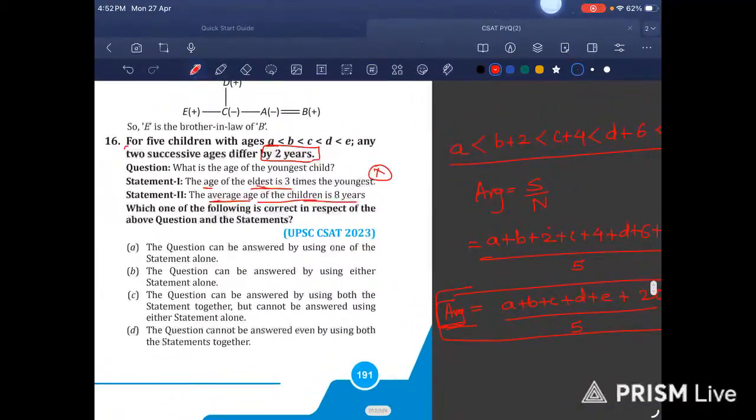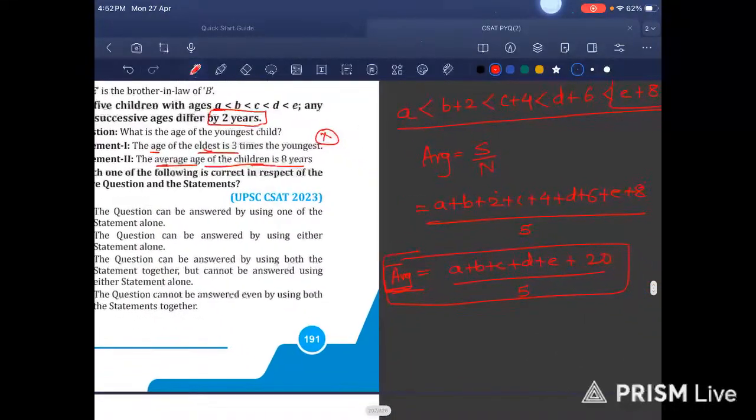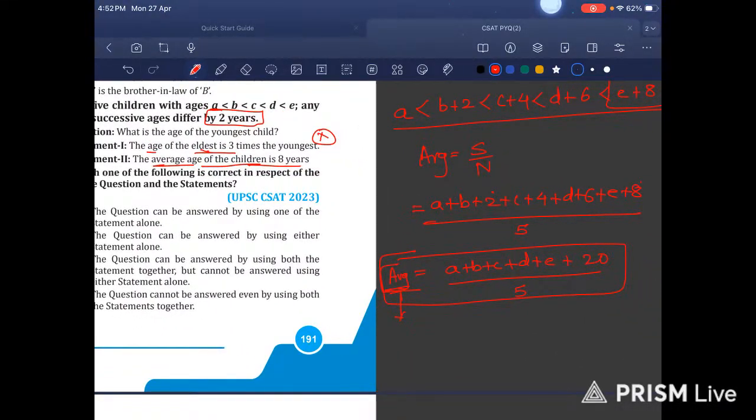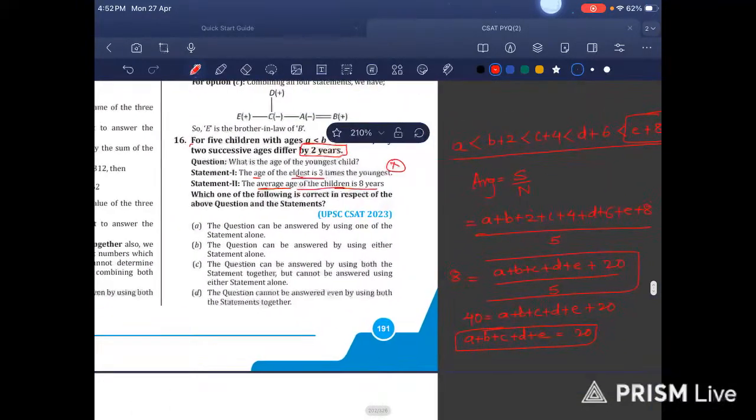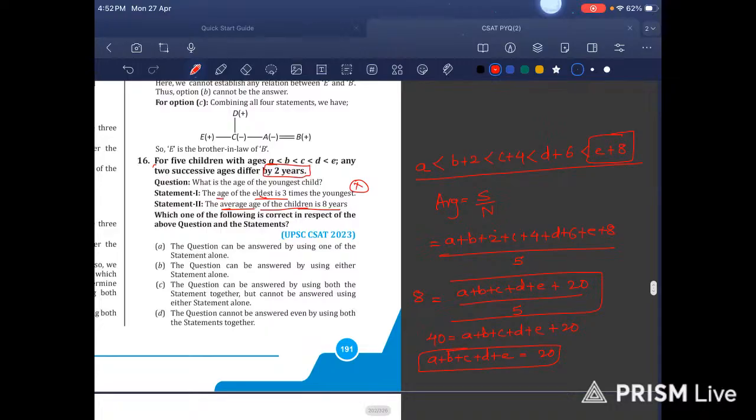They have given that the average of the children is 8. So 8 is equal to the sum upon 5. 8 into 5, 5 8s are 40, is equal to A plus B plus C plus D plus E plus 20. Then A plus B plus C plus D plus E is equal to 20. Okay, from this alone we are not able to find who is the youngest.